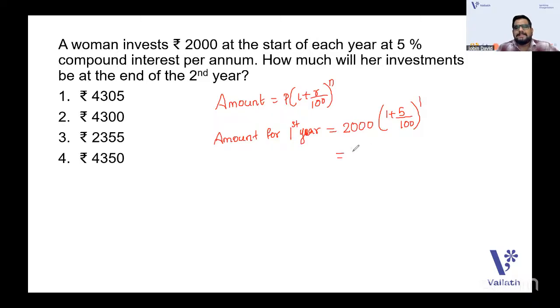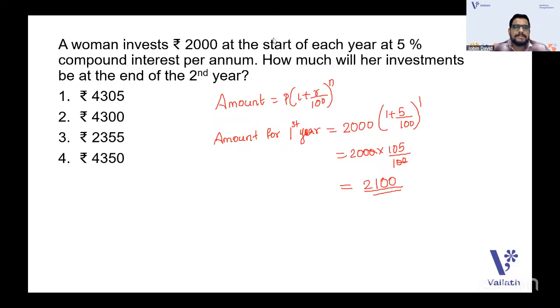So it is 2000 into 1 plus 5 by 100, that's 1 year. So actually it is 2000 into 105 by 100. We can cancel this, so it will be 105 into 20. So it is 2100. 2,100 will be the amount for the first year.